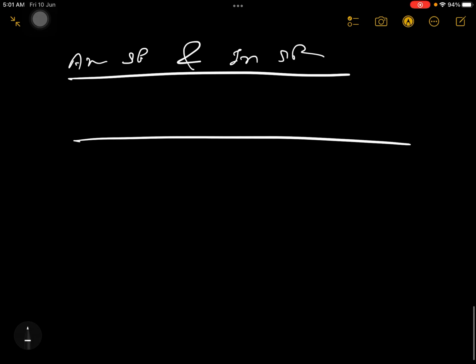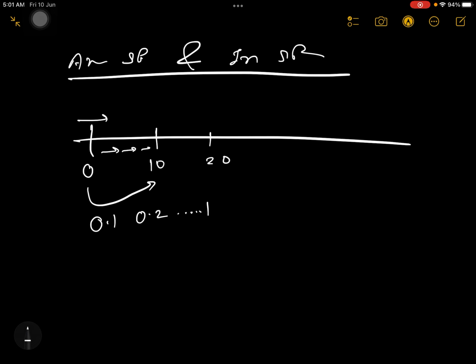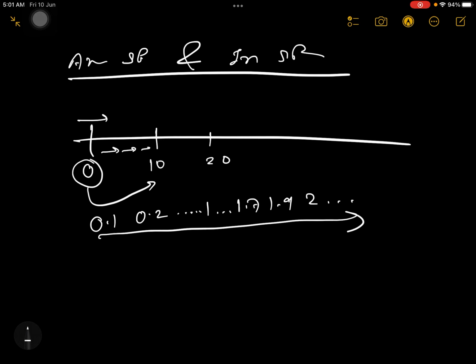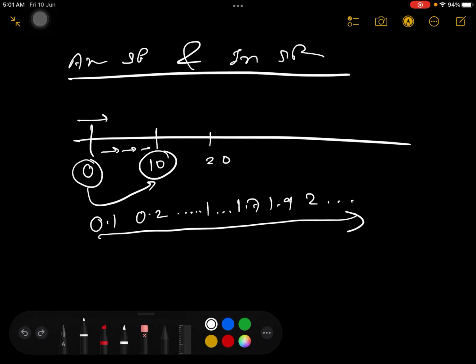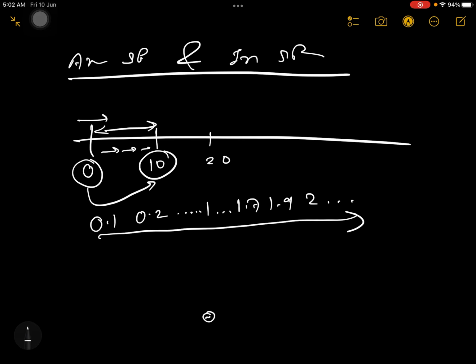See, on this road, when your vehicle was going, here your vehicle speed was 0, here 10, here 20. Actually in the middle also you have speed. Suddenly you are not going from 0 to 10, right? You are going like 0.1, then 0.2, then 1, then 1.7, then 1.9, then 2, like that your speed is continuously increasing. You are not jumping like an impulse from 0 to 10. Gradually we are increasing from 0 to 10, and on the way the speed is continuously increasing.